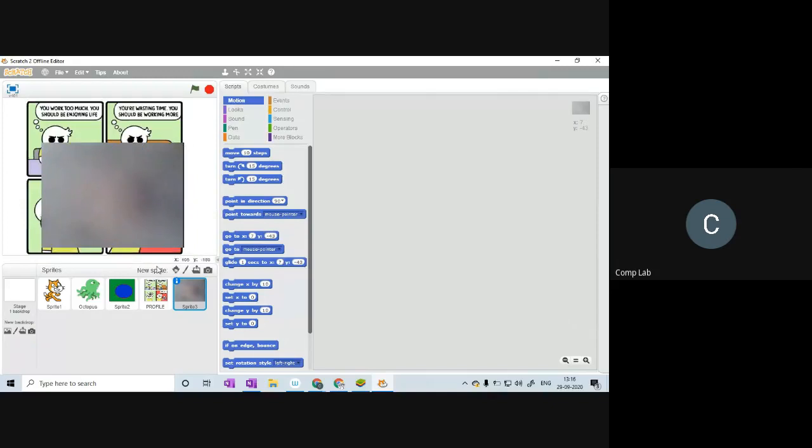All right. So these are the 4 various features. You can add a sprite from the library, you can draw, you can upload a picture, or you can make yourself a sprite. These are the 4 ways.